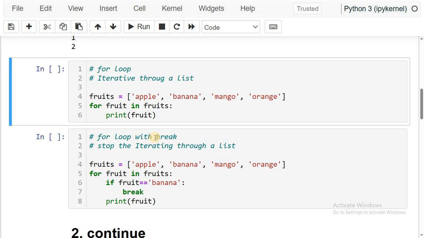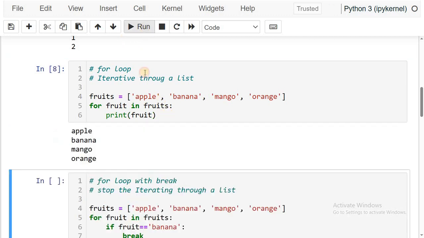Let us implement the break statement in a for loop. First see this example. Here we have some fruits: apple, banana, mango, orange. With the help of the for loop, I just want to read each fruit name and then print it. See, apple, banana, mango, orange. This is the general implementation of a for loop.